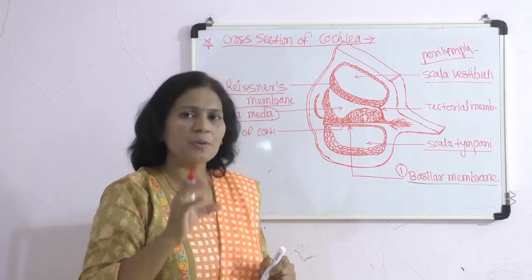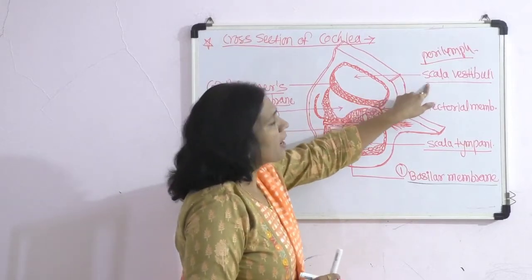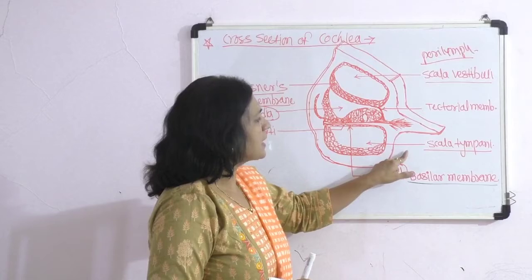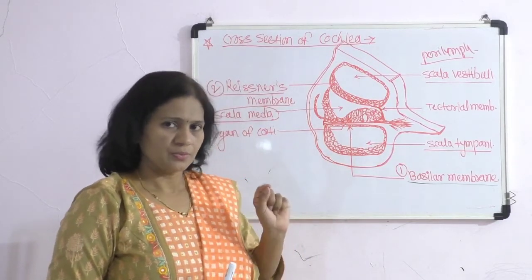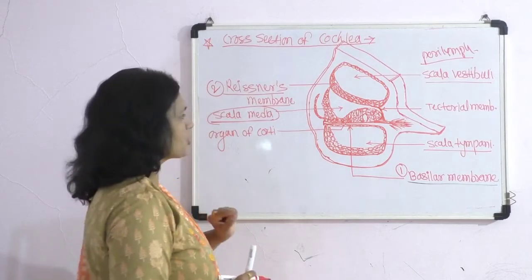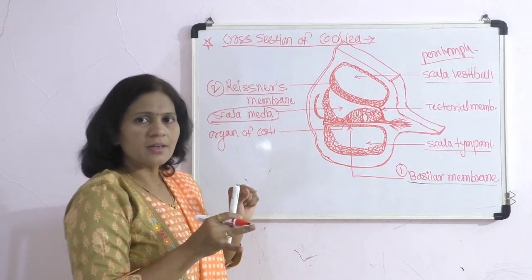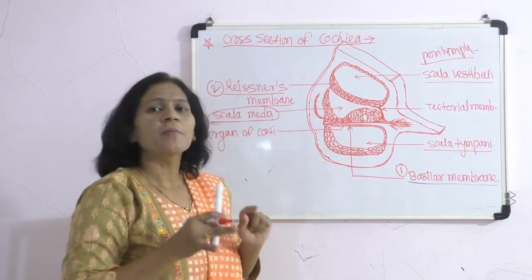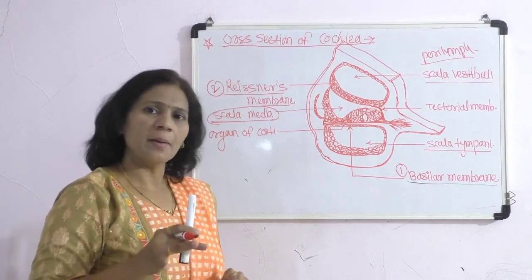So the scala vestibuli is related to the oval window and the scala tympani is related to the round window. These are the two important cavities containing perilymph, formed because of Reissner's and basilar membrane.